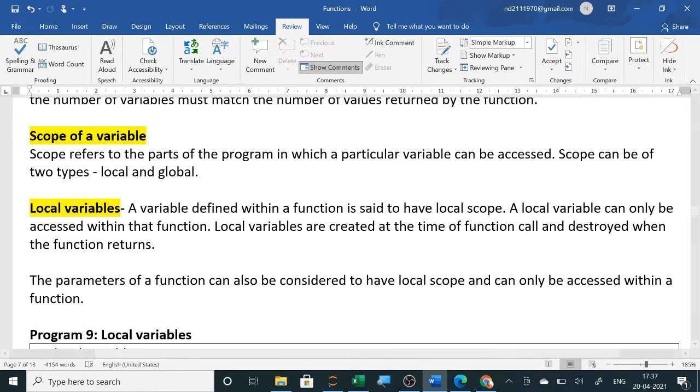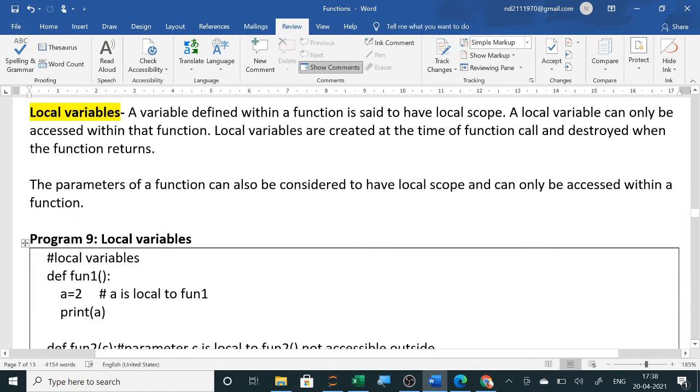Local variables. A variable defined inside a function is said to have local scope. A local variable can only be accessed within that function. Local variables are created at the time of function call and destroyed when the function returns. So inside the function, if you are declaring any variable, it is local to that function, and when the function returns or ends, then the local variable cannot be accessed.